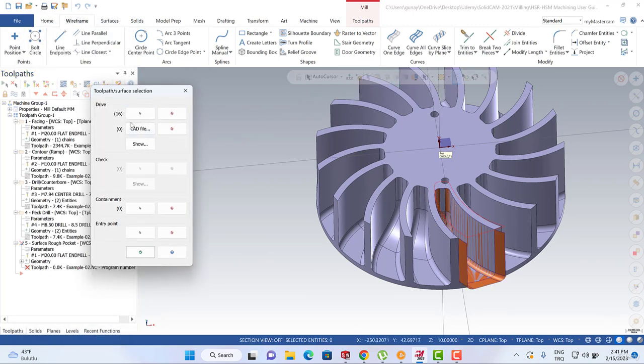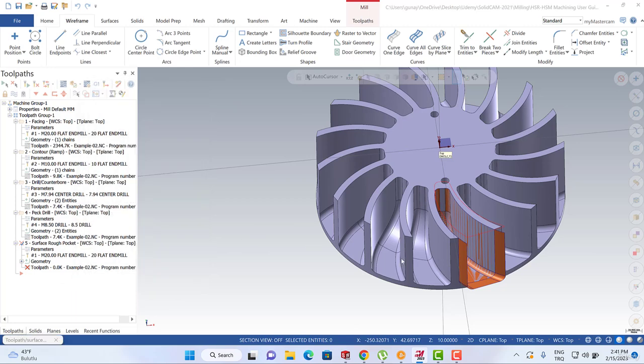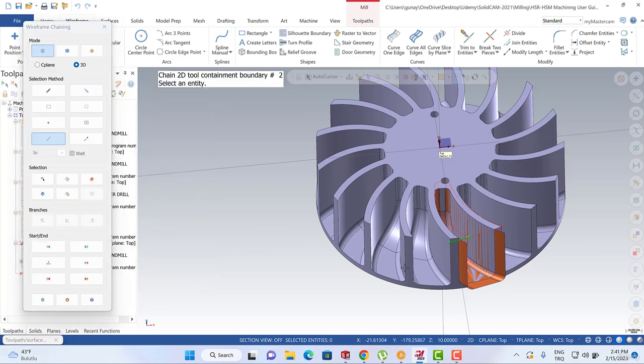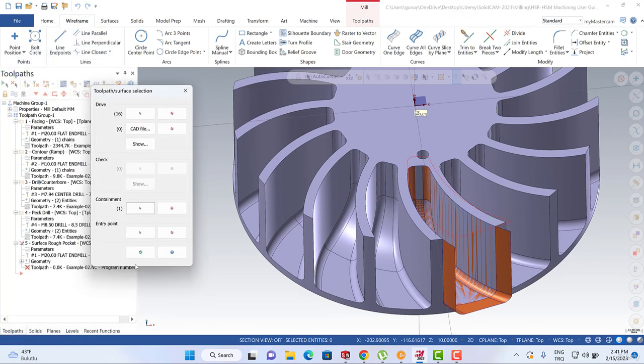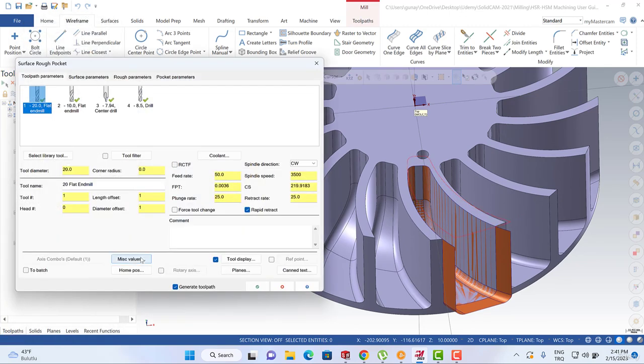You can see that 16 faces are selected, and then we can turn to the boundary. Sorry. And we can turn to the chain options, and then we need to select our chain and hit the OK button.